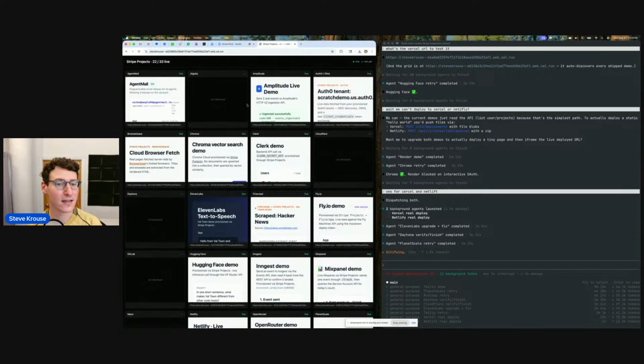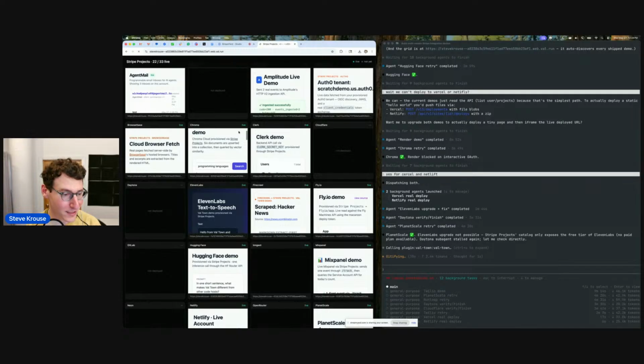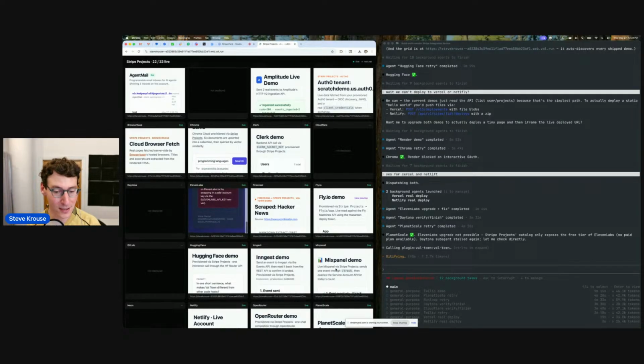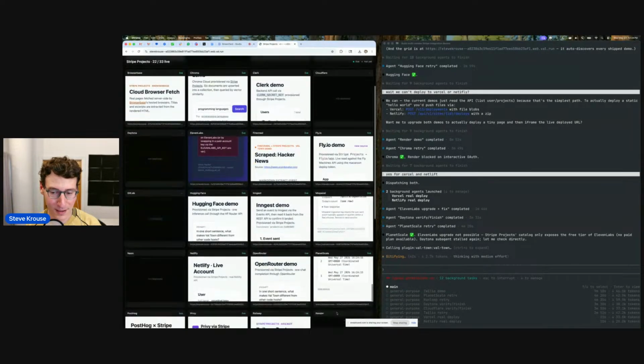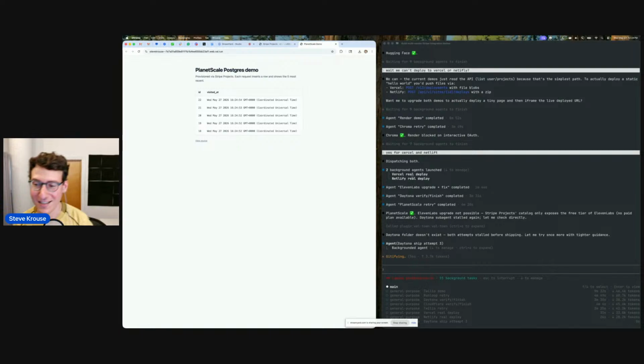Ooh, PlanetScale. Could we possibly have a PlanetScale database live, guys? That would be sick. Oh my god. Whoa. We're using PlanetScale. So cool. That's sick. We have a database.